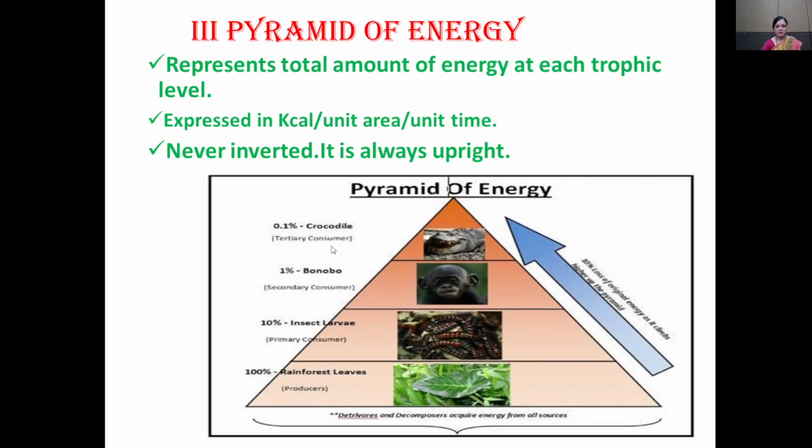So this is the diagram of the pyramid of the energy. First trophic level, second trophic level, third trophic level, and fourth trophic level. Energy is transferred from first trophic level to the second trophic level, from second to the third, and from third to the fourth trophic level. And energy is lost in the form of heat. So these are the three types of the pyramid, that is the pyramid of the number, pyramid of the biomass, and pyramid of the energy.